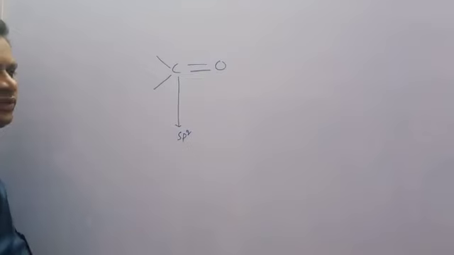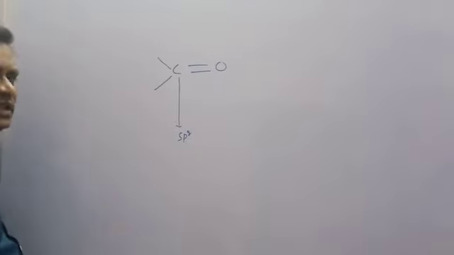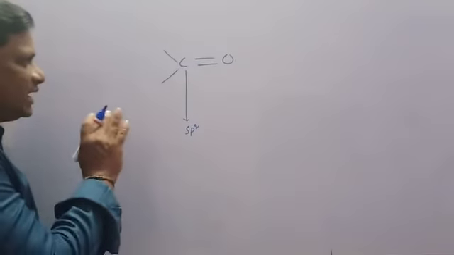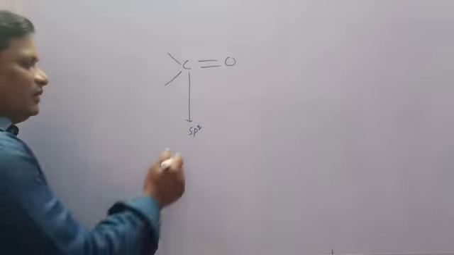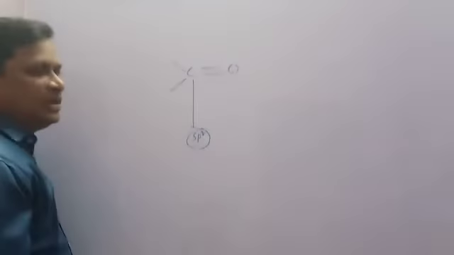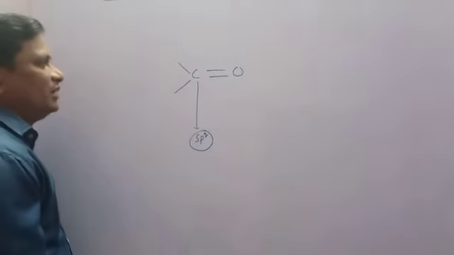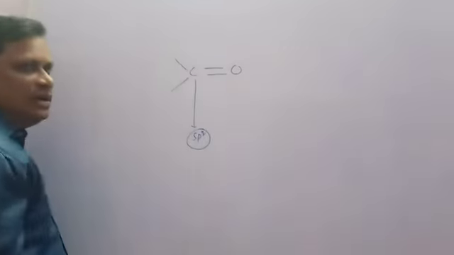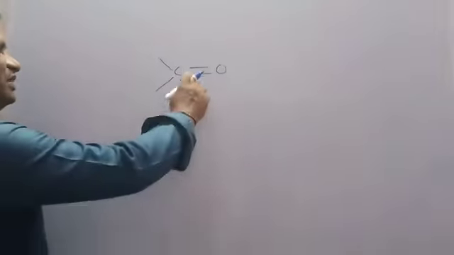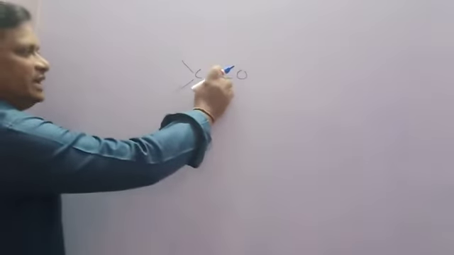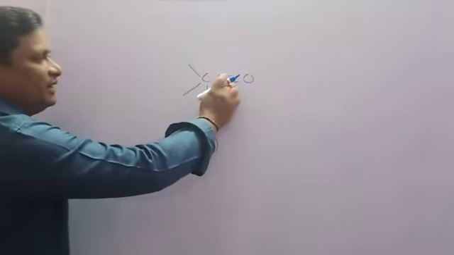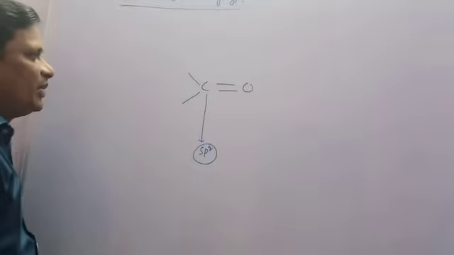Actually, the carbon has four orbitals. Of these, three hybrid orbitals are involved in sp2 hybridization, and the remaining orbital is the pure p orbital. The pure orbital is involved in the sidewise overlap, forming the pi bond.